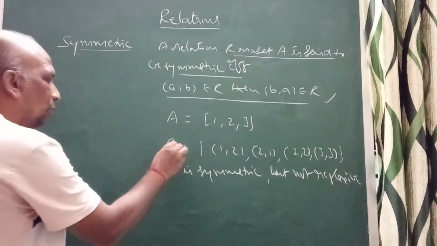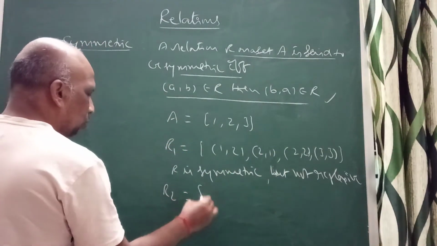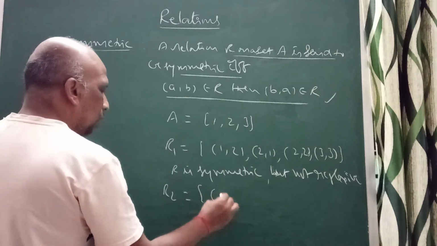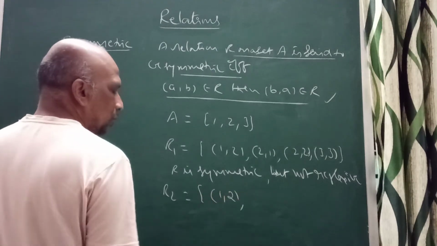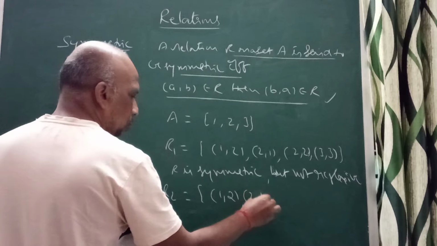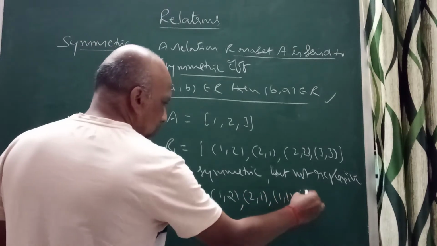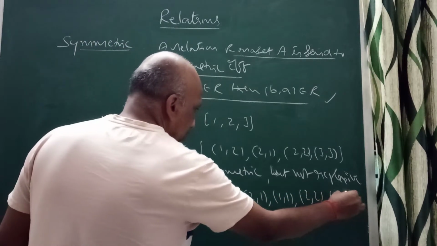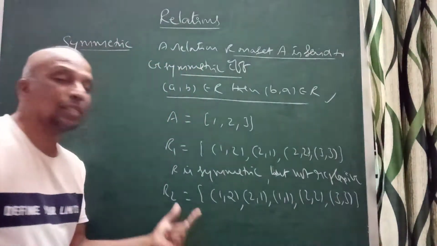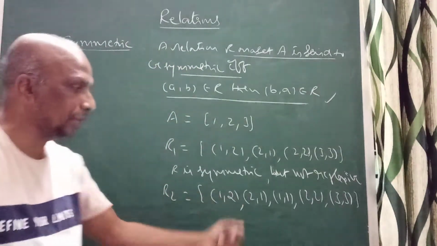Let it be R1. If I take R2, for example, I can take (1, 2) and (2, 1), and I have taken (1, 1), (2, 2), (3, 3). What about this? Yes, it is reflexive and also symmetric.